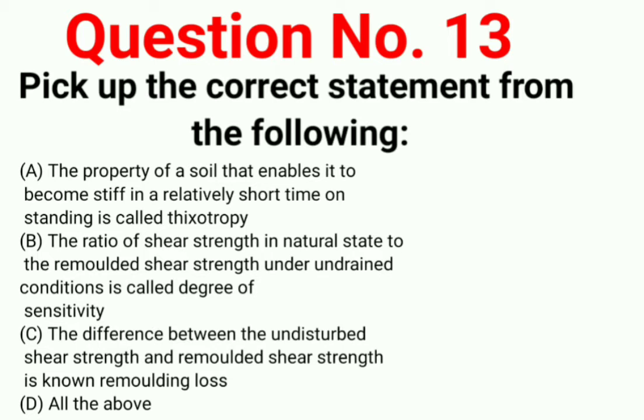Question number 13. Pick up the correct statement from the following. Option A, the property of soil that enables it to become stiff in a relatively short time on standing is called thixotropy. Option B, the ratio of shear strength in natural state to the remolded shear strength under undrained condition is called the degree of sensitivity. Option C, the difference between the undisturbed shear strength and remolded shear strength is known as remolded loss. Option D, all the above.